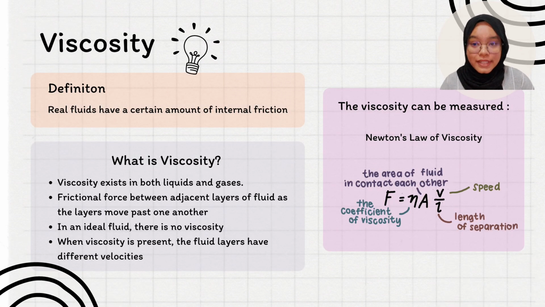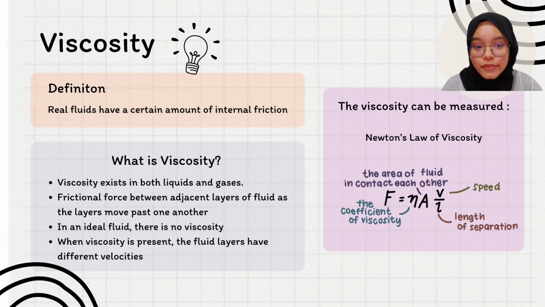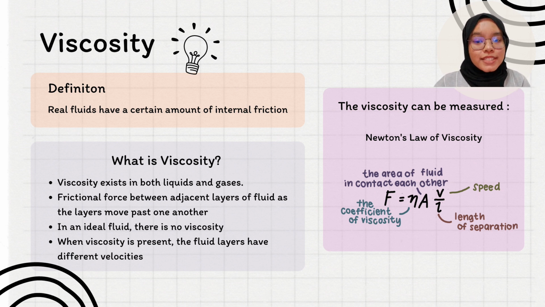Viscosity. Definition: real fluids have a certain amount of internal friction. So, what is viscosity? Viscosity is in both liquids and gases, and is essentially a frictional force between adjacent layers of fluid as the layers move past one another. In an ideal fluid, there is no viscosity to hinder the fluid layers as they slide past one another. When viscosity is present, the fluid layers have different velocities. The viscosity can be measured by using Newton's law of viscosity.